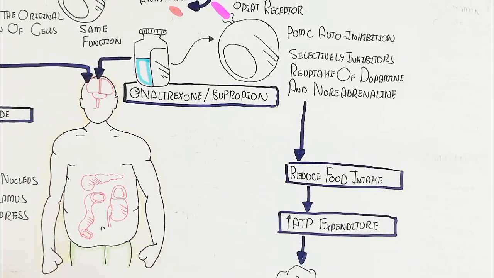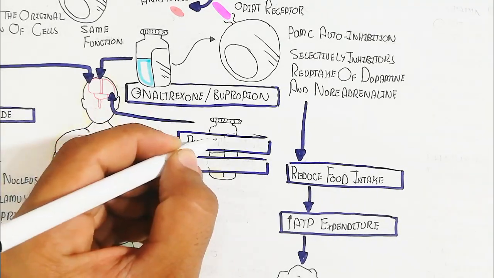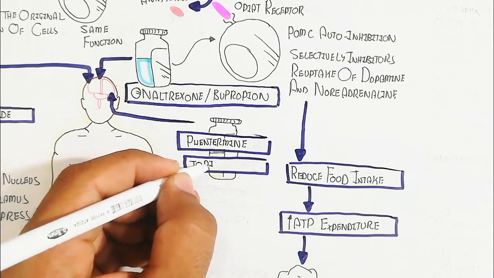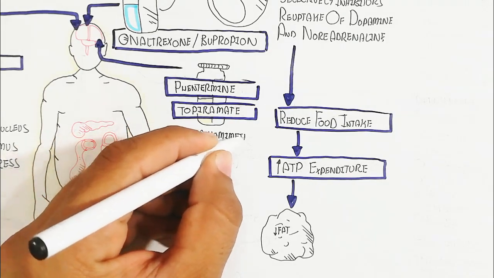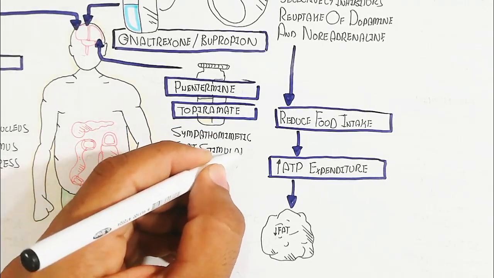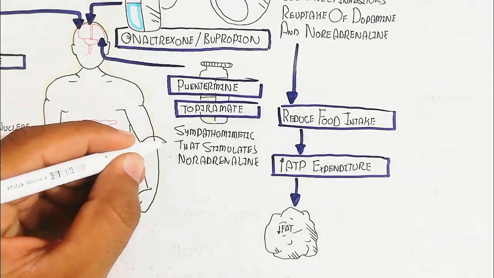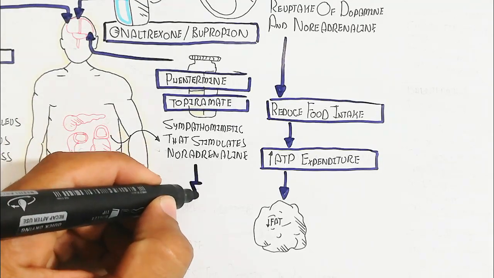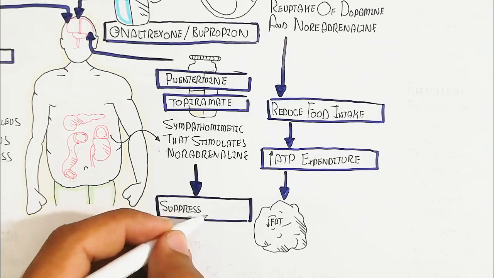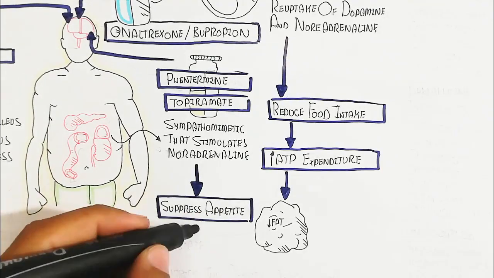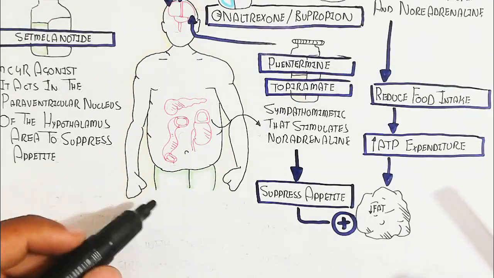On the other hand, phentermine and topiramate are two drugs that also target the nervous system, and they suppress the appetite through sympathomimetic action. This stimulates noradrenaline, a sympathetic activation released from the adrenal gland, which suppresses the appetite, and fat will decrease. So it is the inhibition of the fat response.